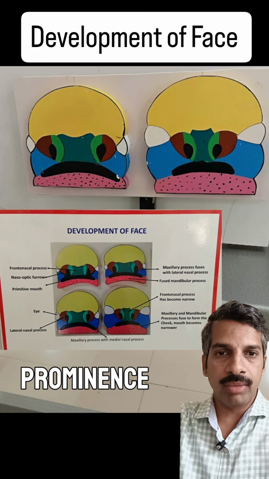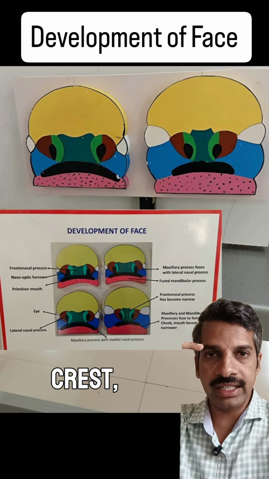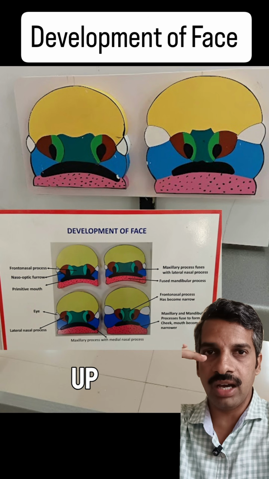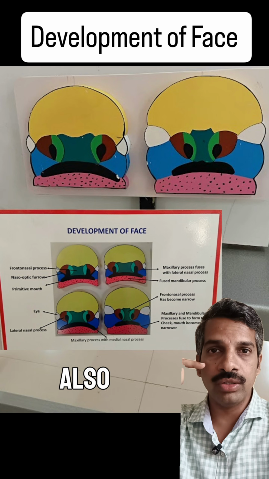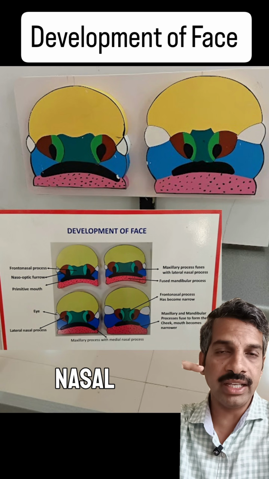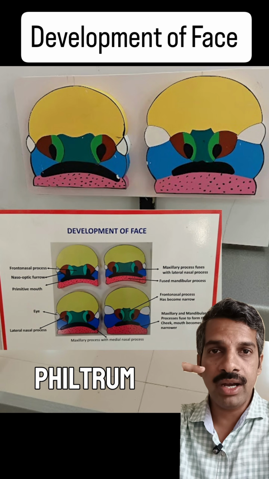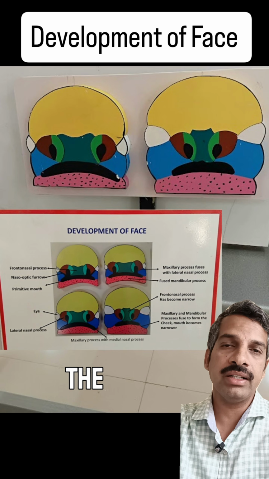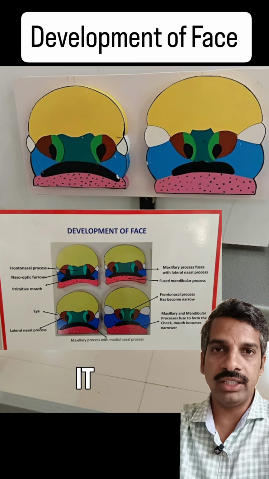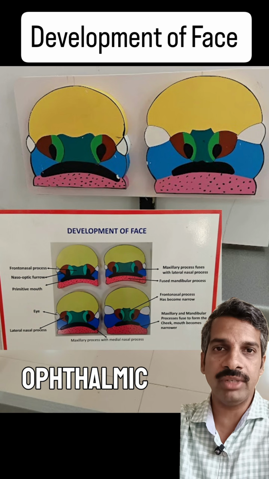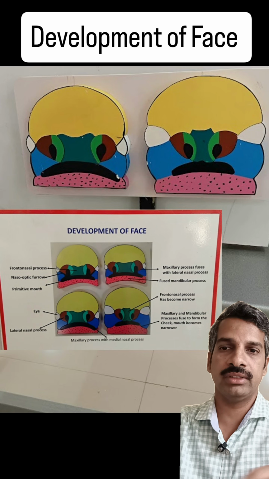Overall, the frontonasal prominence will form the forehead, the crest, bridge, and up to the tip of the nose, and also forms the ethmoid bone, nasal septum, the philtrum, and the alae of the nose. Overall, it is supplied by the ophthalmic division of the trigeminal nerve.